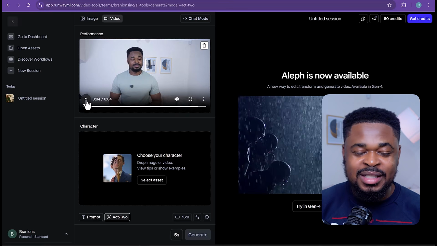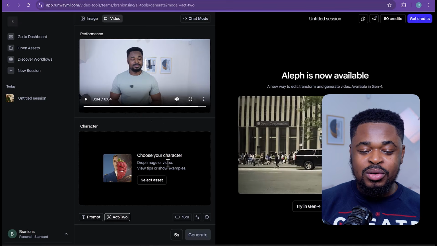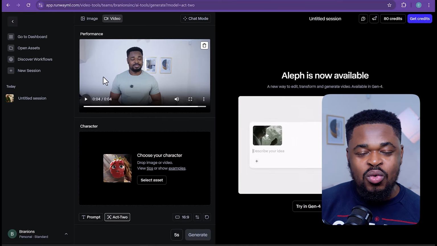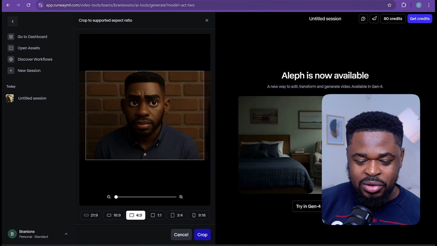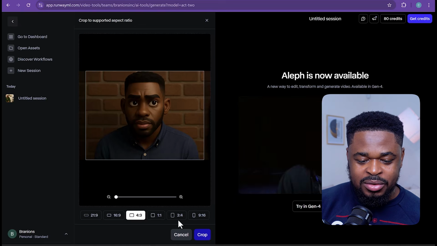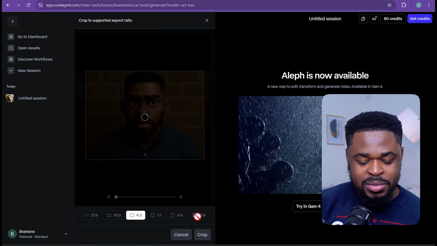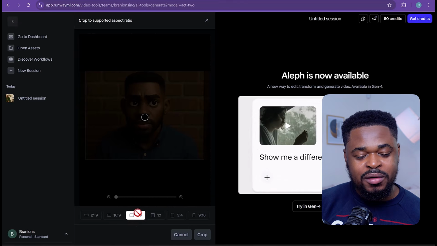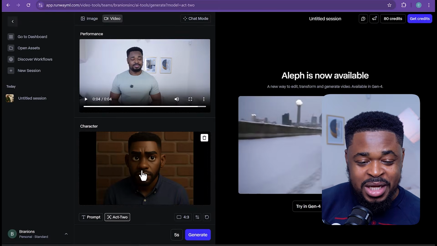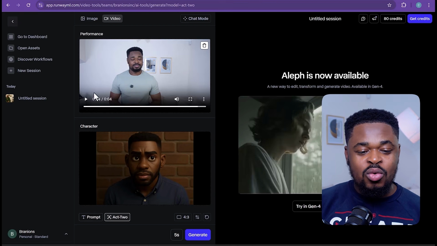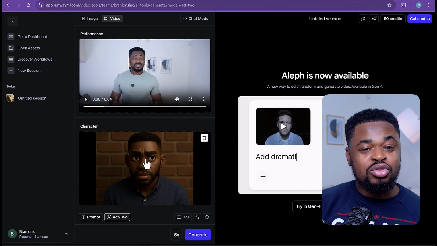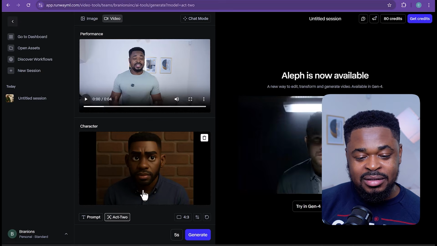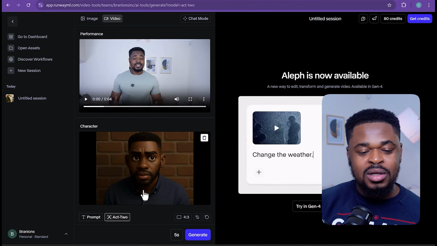So we have this. The next thing you're going to do is to upload the image that you want to animate. So upload the character here. Once you have this, you click on crop that part out. You can also set the aspect ratio at the bottom here, but I'm going to use 4:3, and boom, we have the image and we have the video. So whatever I'm saying here and whatever I'm doing, this image is going to do the same thing, and it's absolutely beautiful.